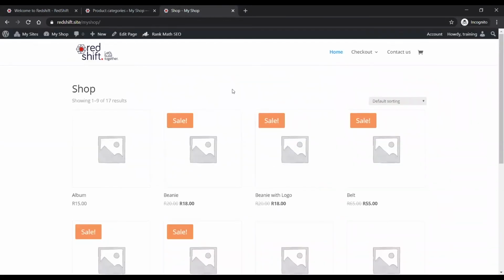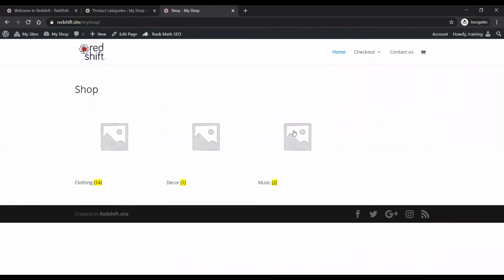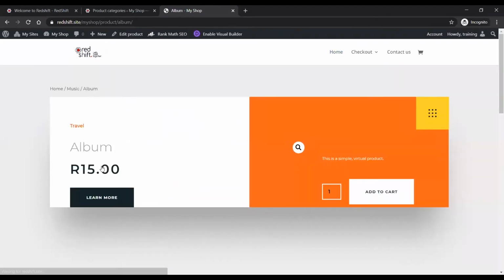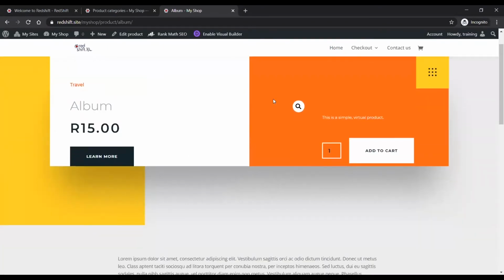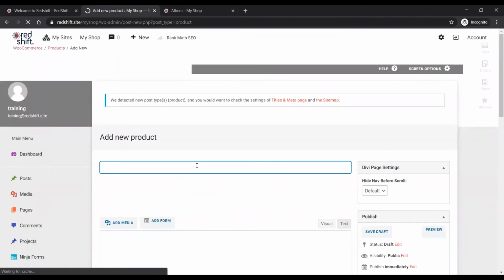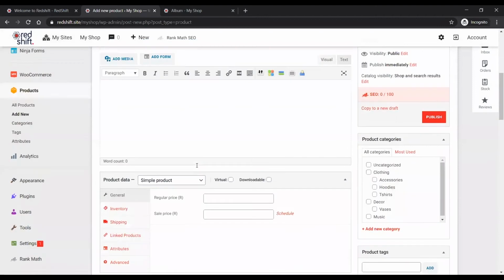external products. So let me just see how they would have put it in. Yeah, sorry. No, what I was trying to say is that it can do external products as well. In other words, if you want to set up your shop as an affiliate shop, right? One of the settings when you're adding a new product is to set the link.